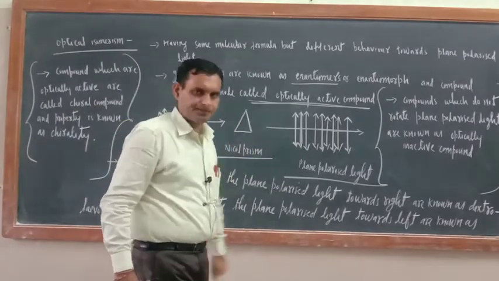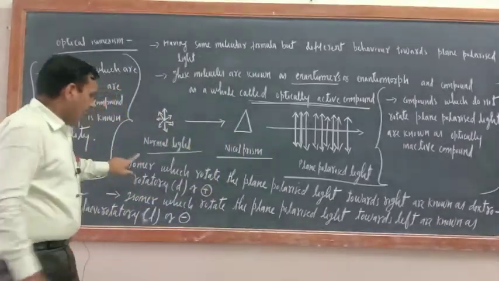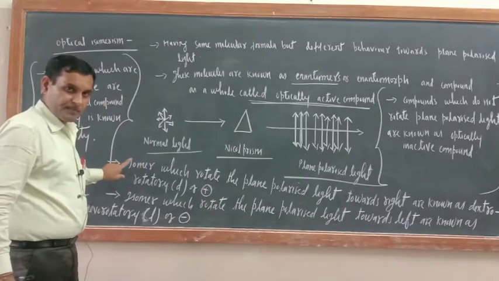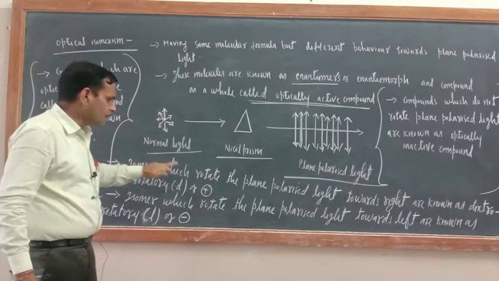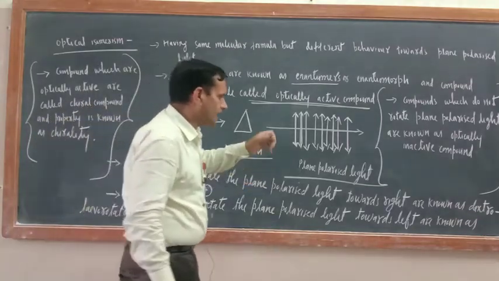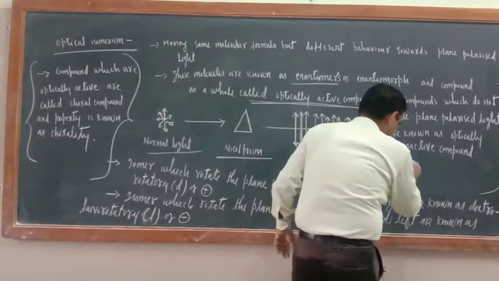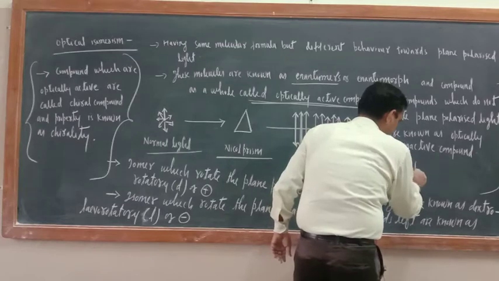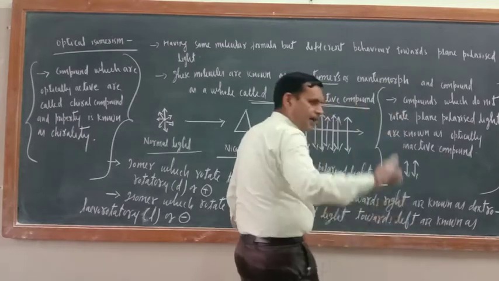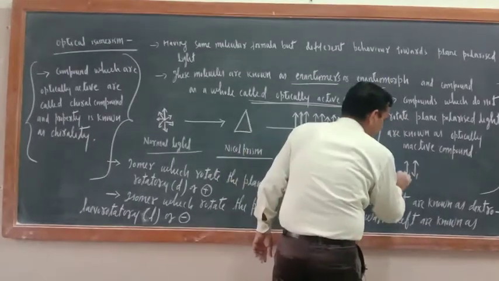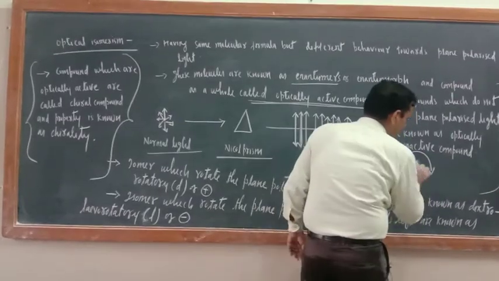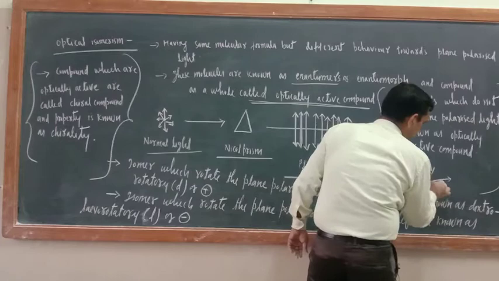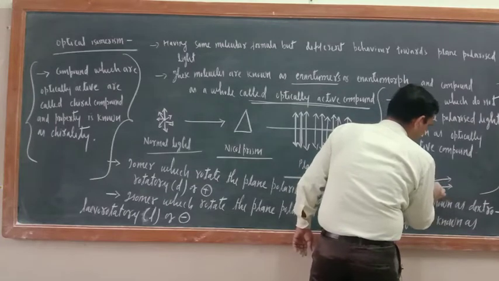Now just see. Isomer means coordination compound isomer which rotates the plane polarized light. Now just see, this is plane polarized light. Now the isomer which rotates this one in this direction, making it like that, just see, like that or not?